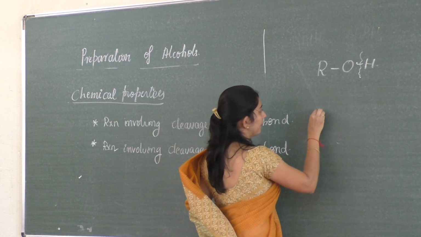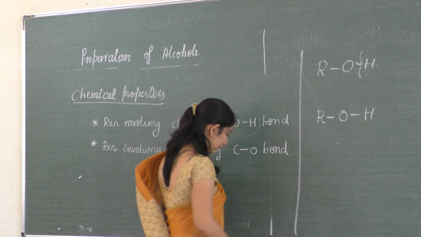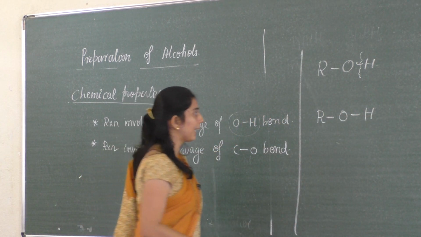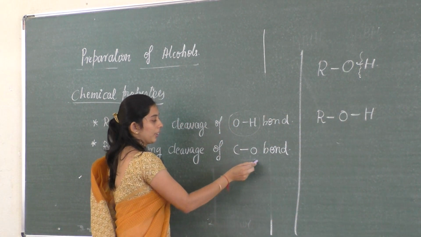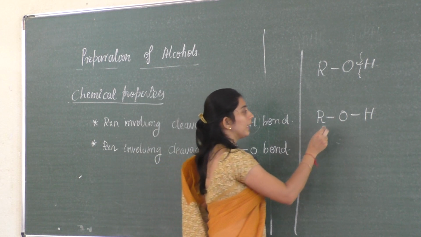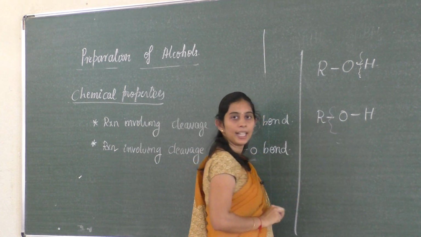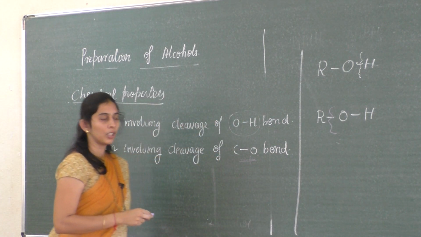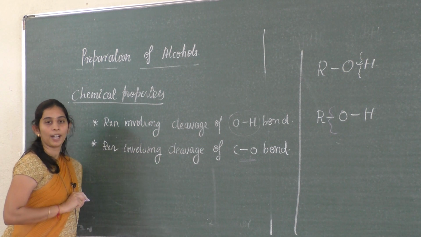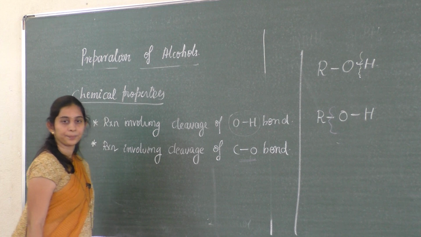If the same ROH undergoes cleavage in the CO bond, where R is the alkyl group and C is there, so the cleavage gives R and O, then it acts as an electrophile. So sometimes it acts as a nucleophile, in some other case as an electrophile.